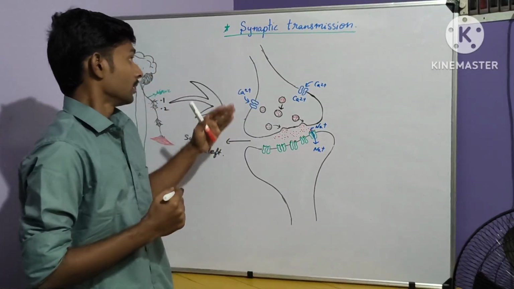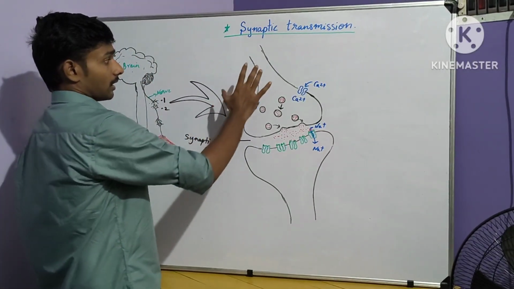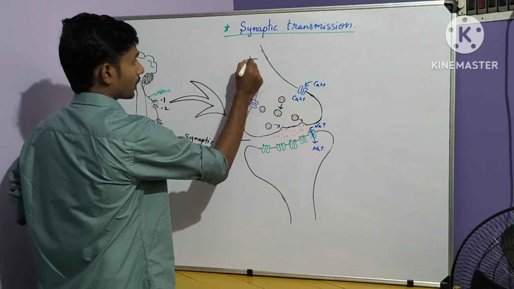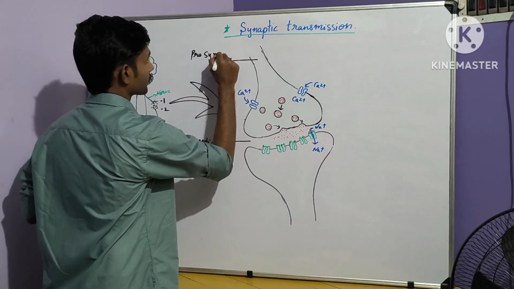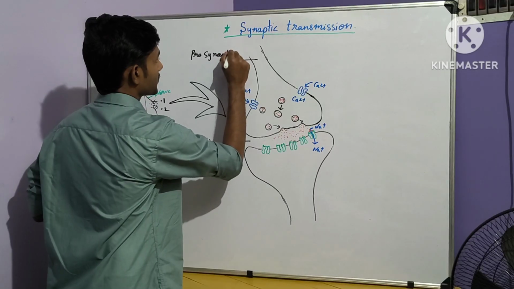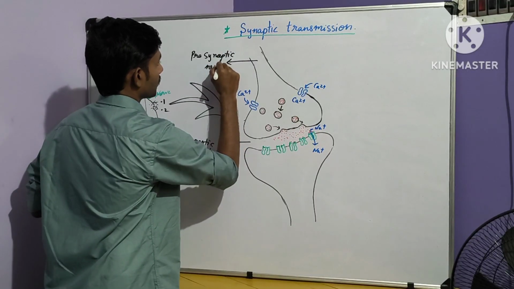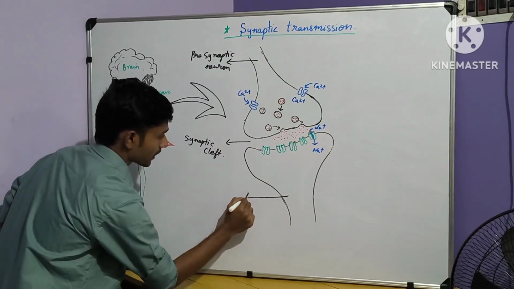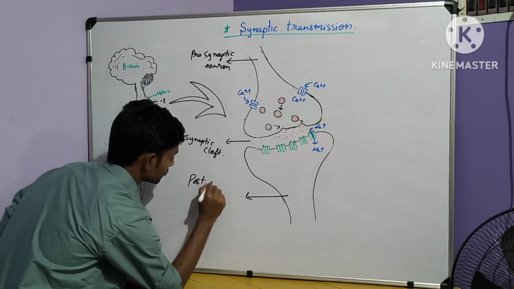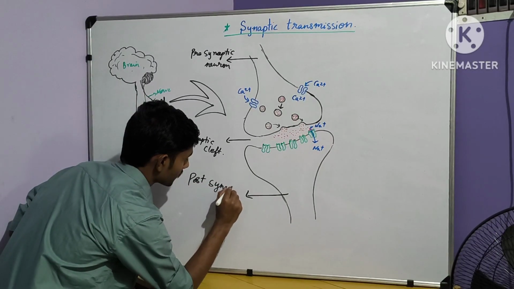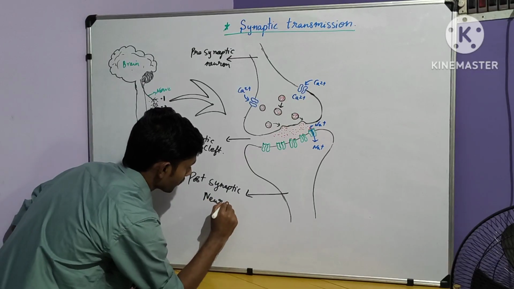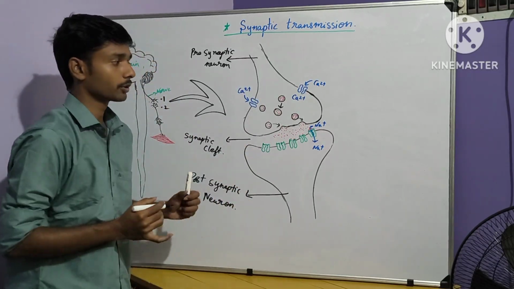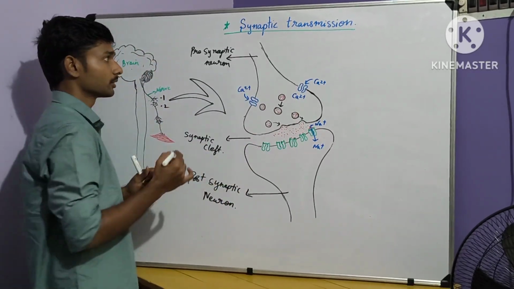Let's see. This is the presynaptic neuron. This is the postsynaptic neuron. From the presynaptic to the postsynaptic neuron, the signal needs to be transported.